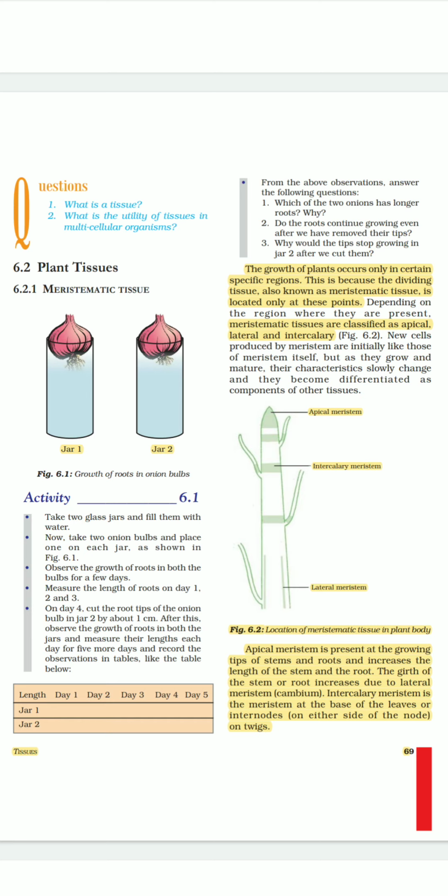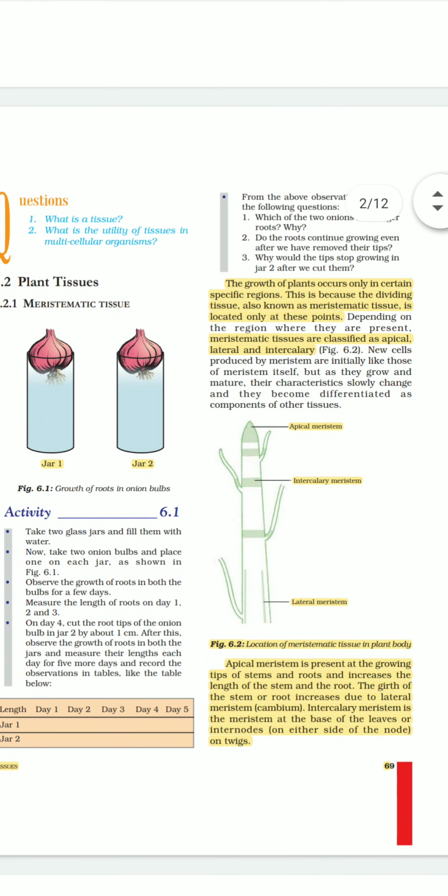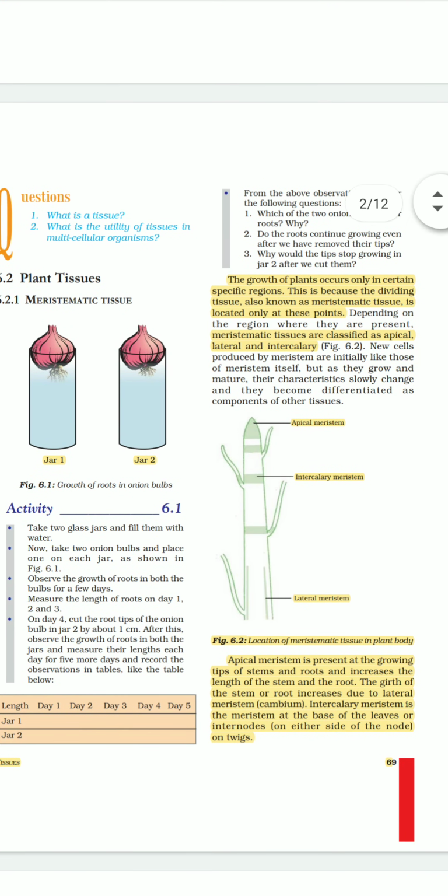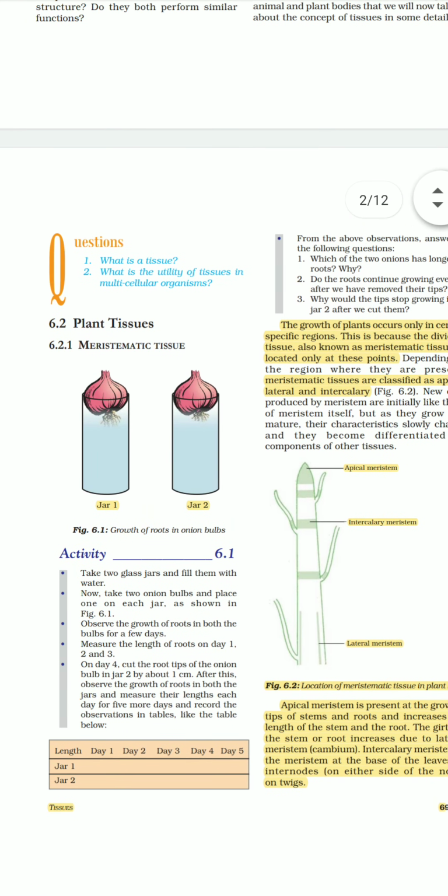Meristematic tissues are those tissues which keep on dividing throughout their life. We have already discussed just now that some parts of the plant keep on growing throughout their life. So meristematic tissue are basically responsible for this. And the other tissues are permanent tissue, which once they divide, will not divide further. They attain permanent shape, size, and function and keep on doing so. That is why they are called permanent tissue.